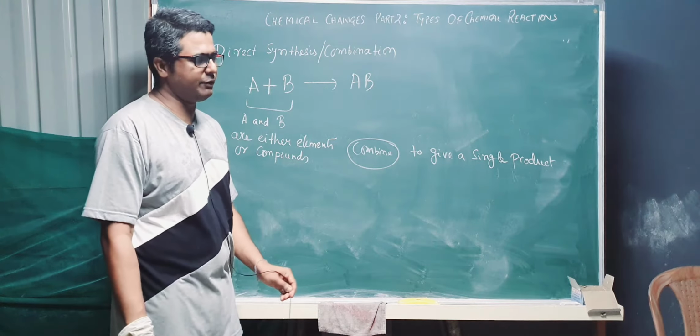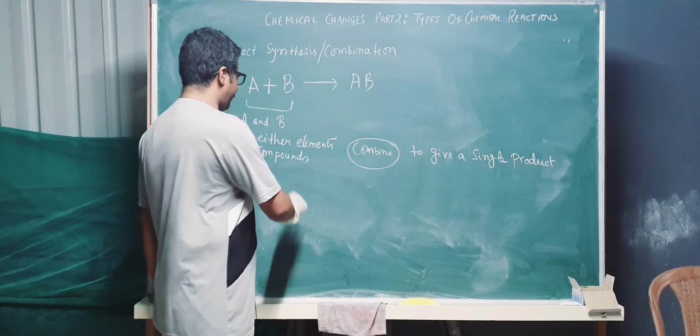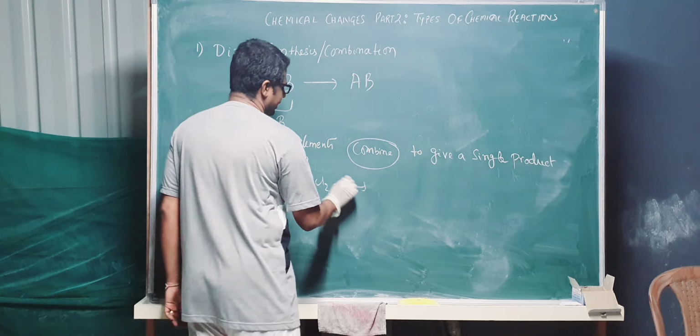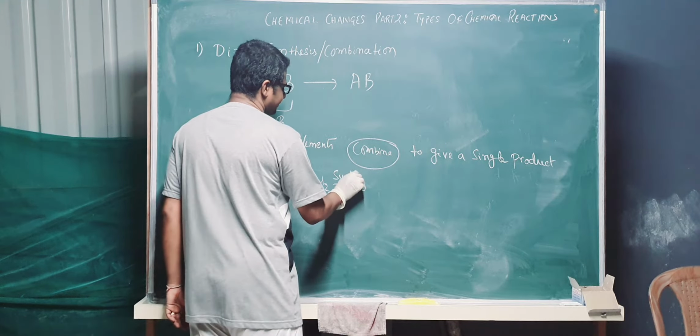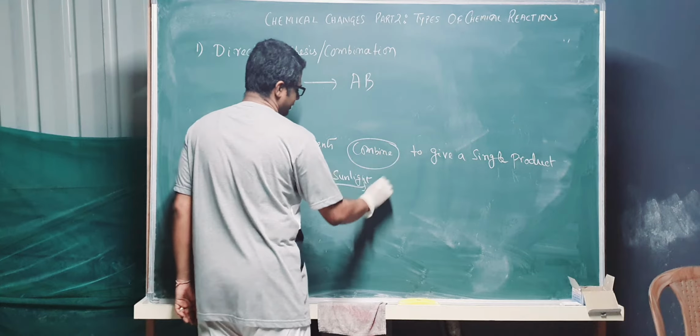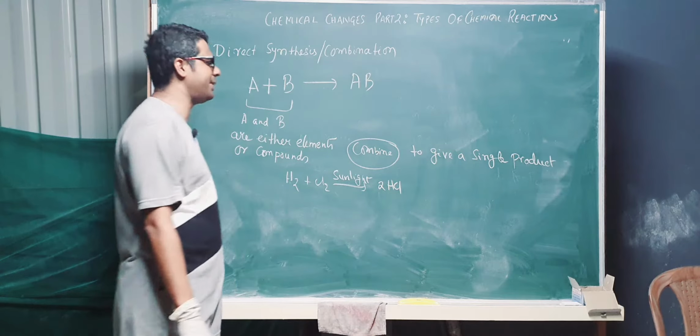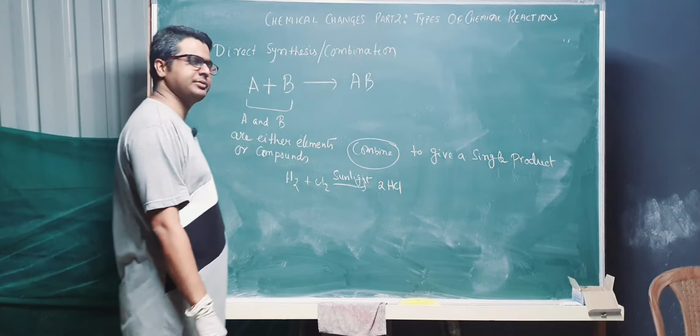If you want one example, you can go for H2 plus Cl2 in presence of sunlight, they react to form 2HCl. So this is a direct combination or direct synthesis reaction.